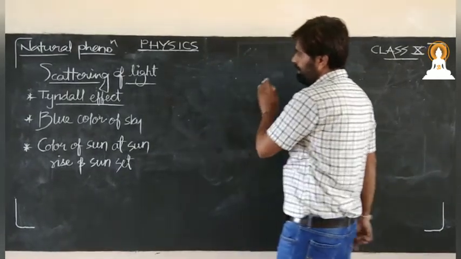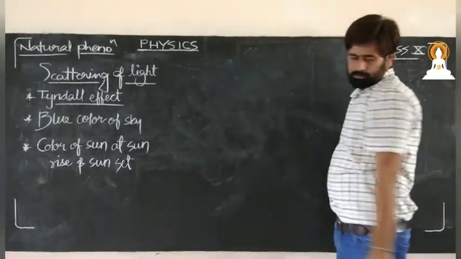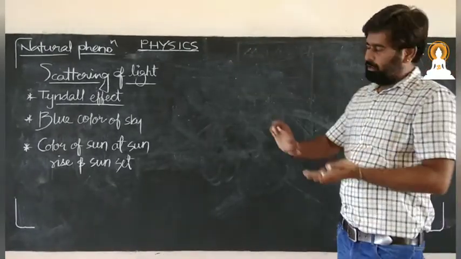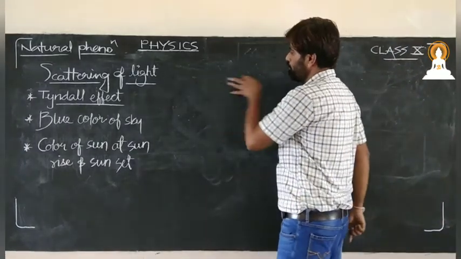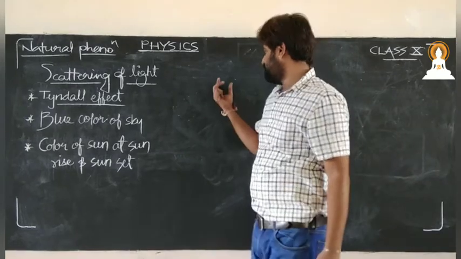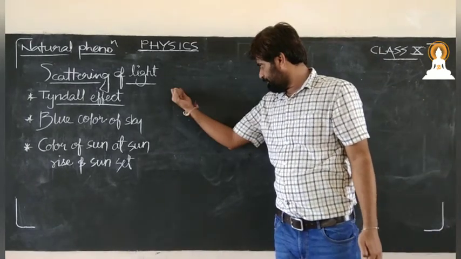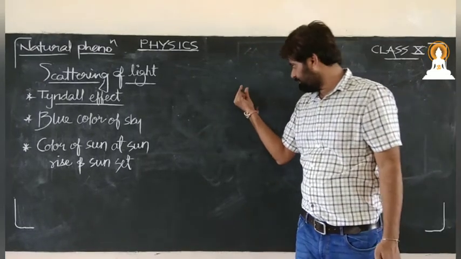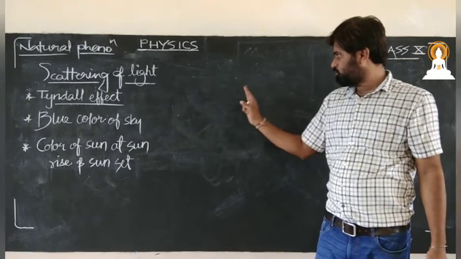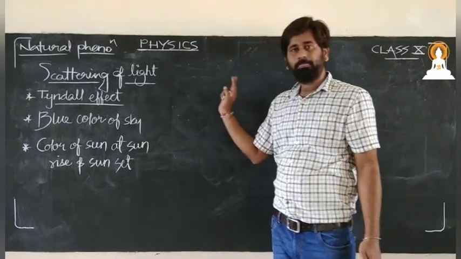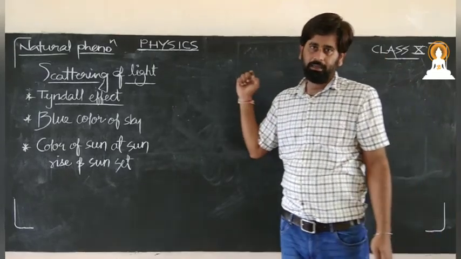What is the Tyndall effect? Now see this scattering of light. In scattering of light, many very minute particles are there when the light comes. If the size of that particle is comparable to that light, the particles may come in between that light, so that light will be scattered just because of that particle.